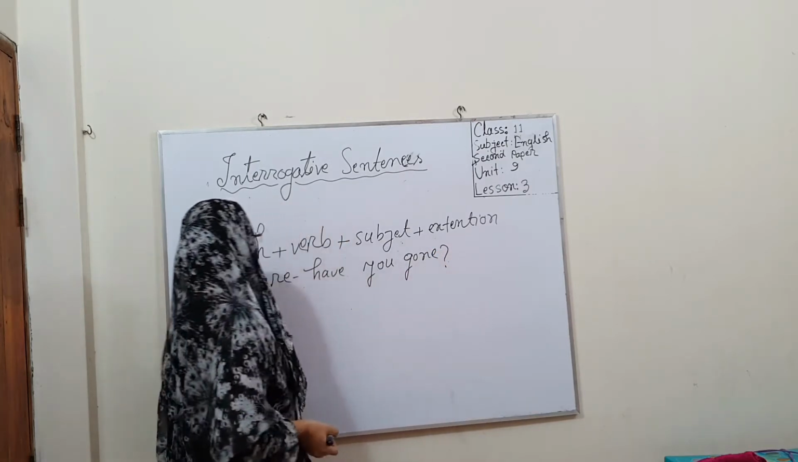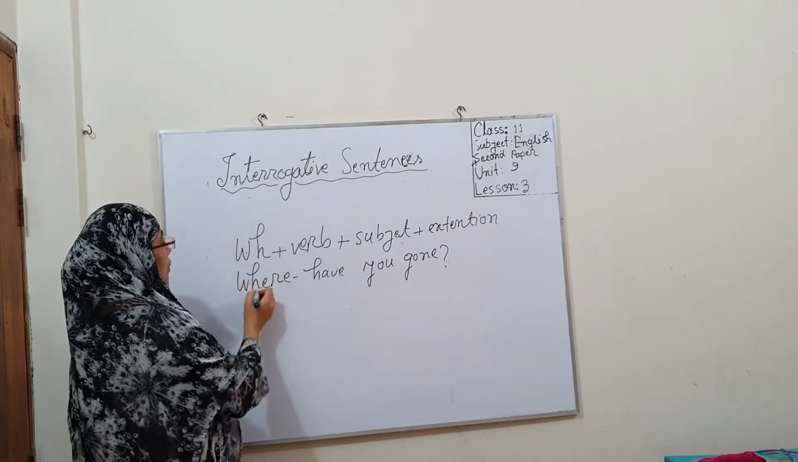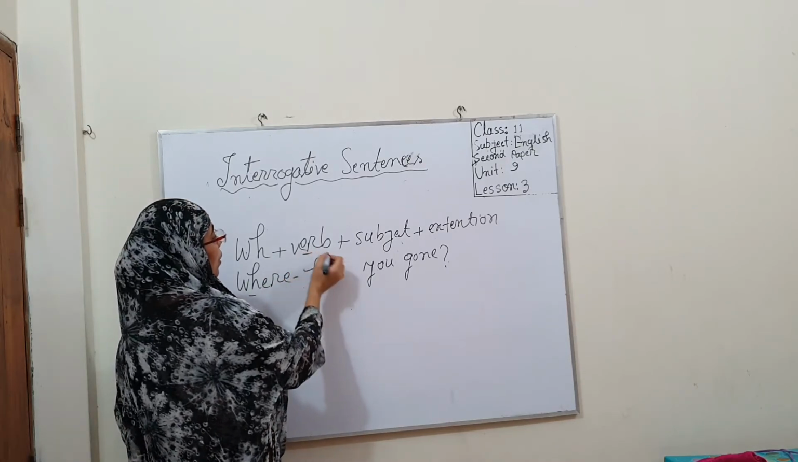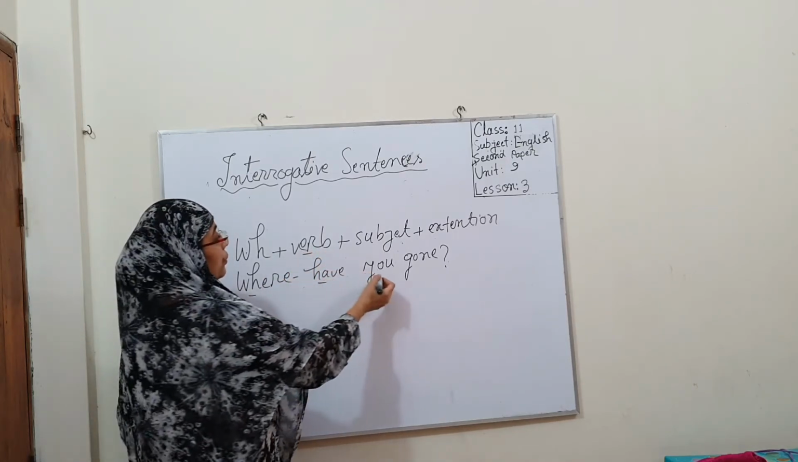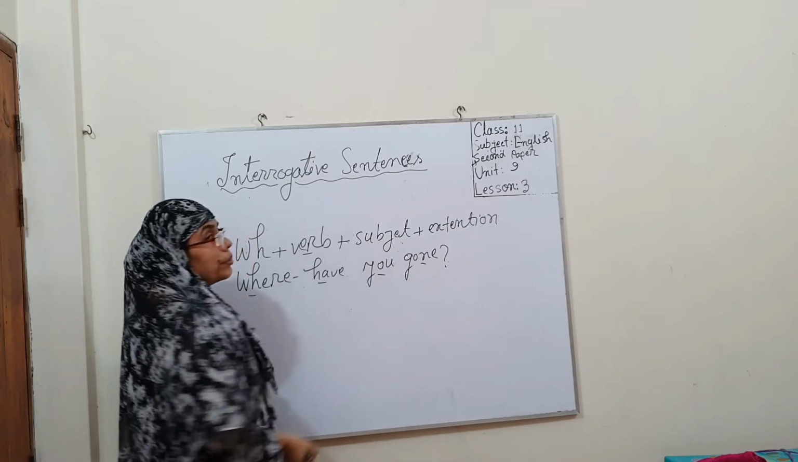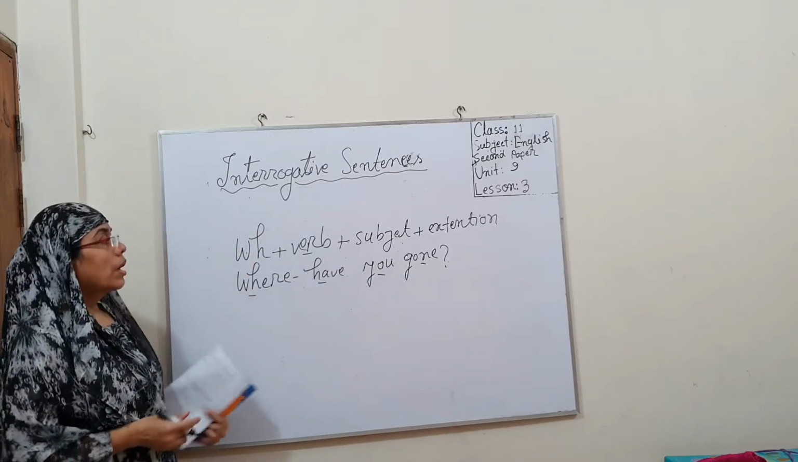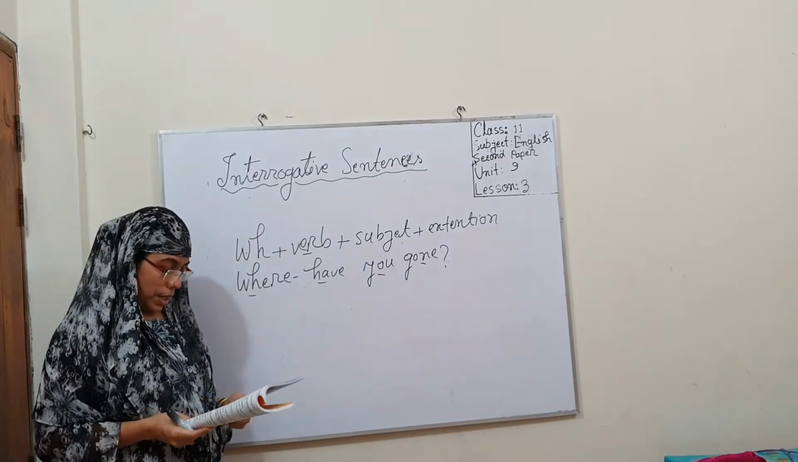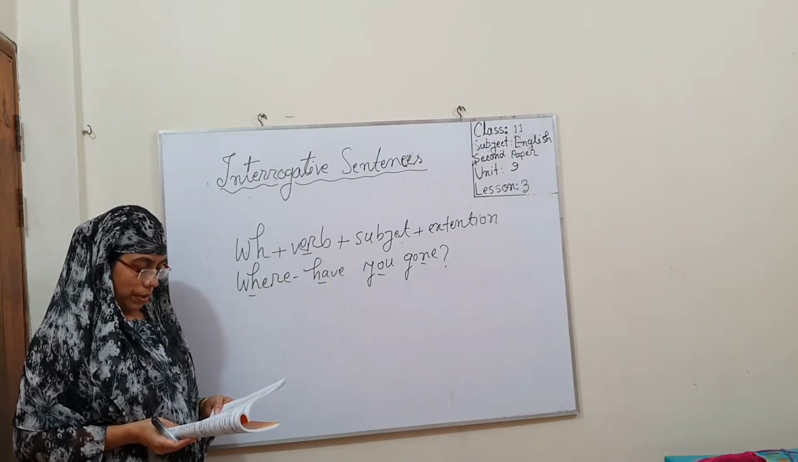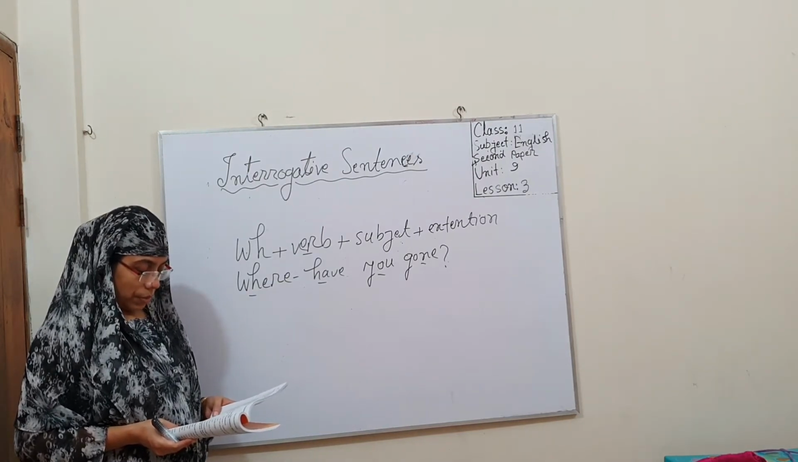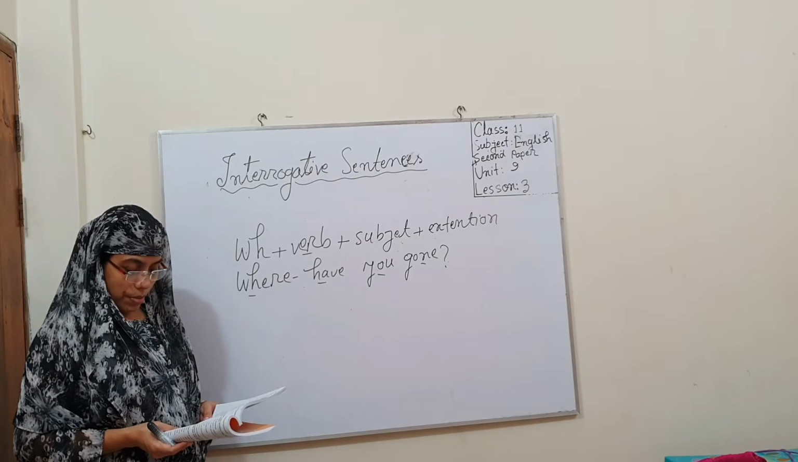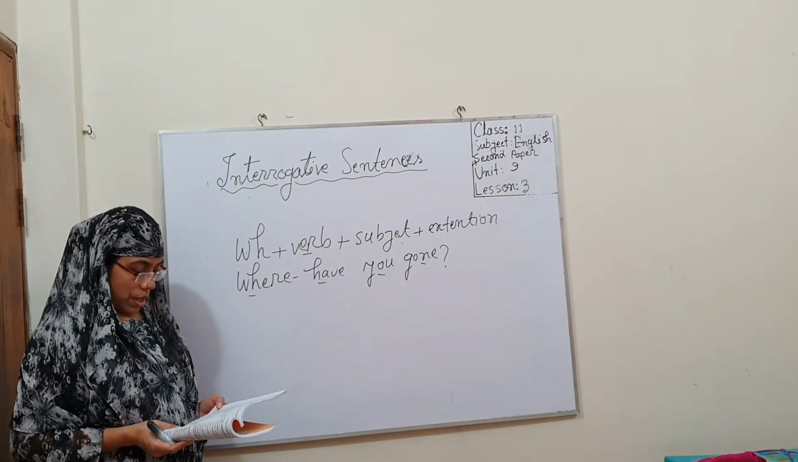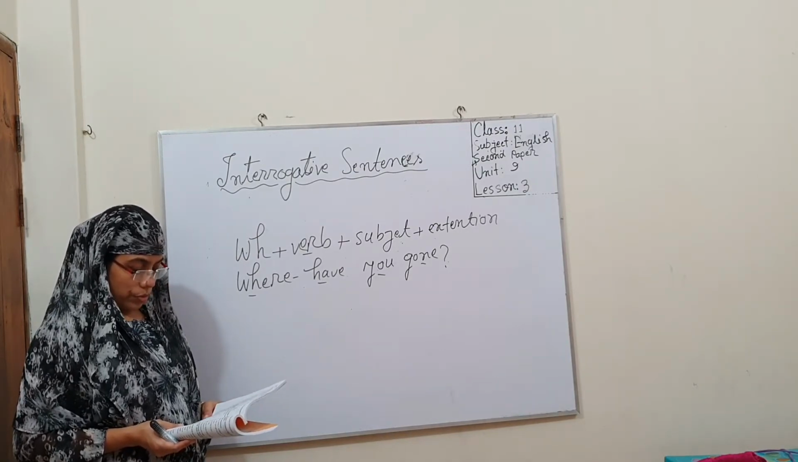Yes, this is the WH word, and this is a verb. That was an auxiliary verb, and it is the subject. It is another verb, the principal verb, and we use a question mark. And another type: WH word, auxiliary verb, subject, main verb, extension. For example, where are you going? Are you going to market?